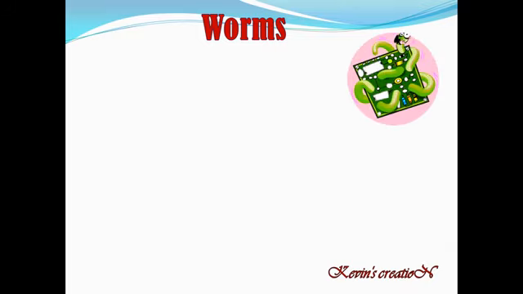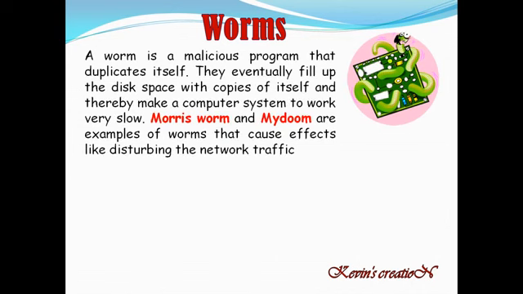Next we have worms, not the biological worms but computer viruses. A worm is a malicious program that duplicates itself. It copies itself, duplicates itself a number of times. They eventually fill up the disk space with copies of themselves and thereby make the computer system work very, very slowly.